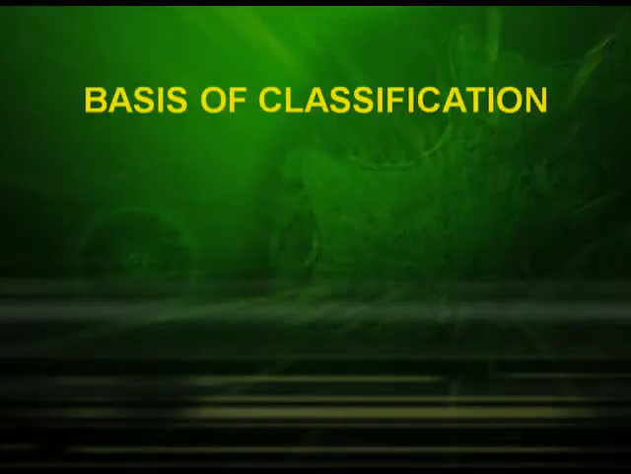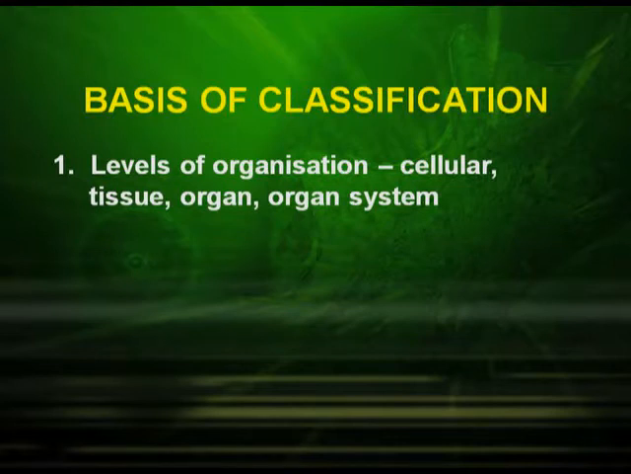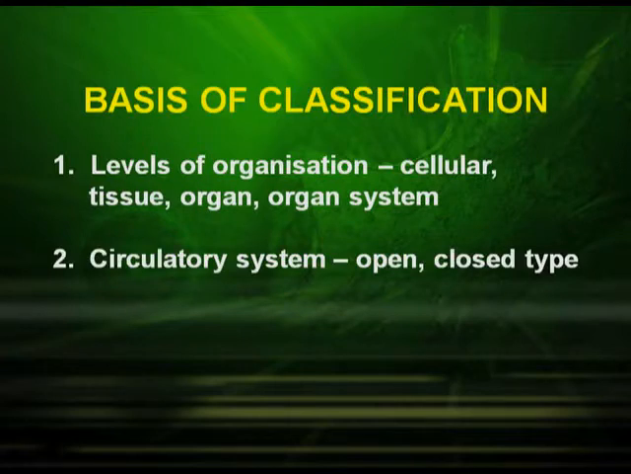There are certain criteria, levels of organization. Some of the organisms show cellular level of organization, for example, in Porifera. Some show tissue level of organization. Few other animals show organ level of organization, and the highest evolved forms show organ system level of organization.